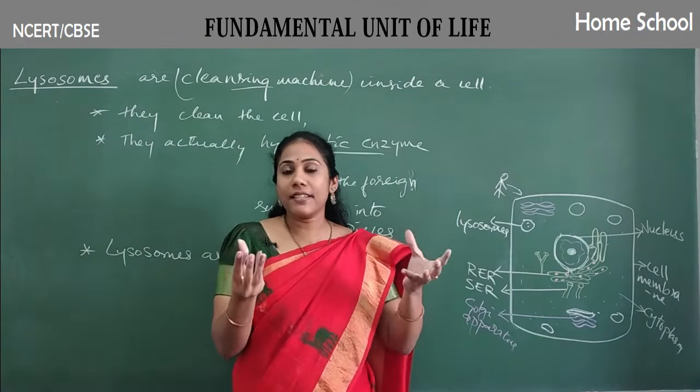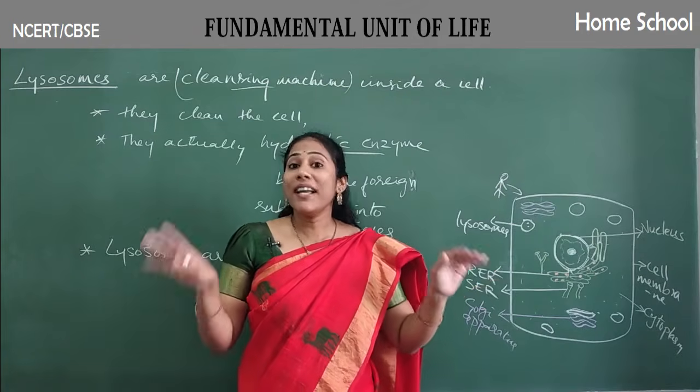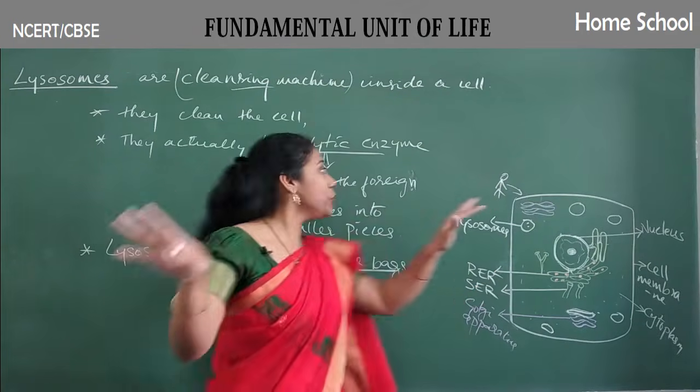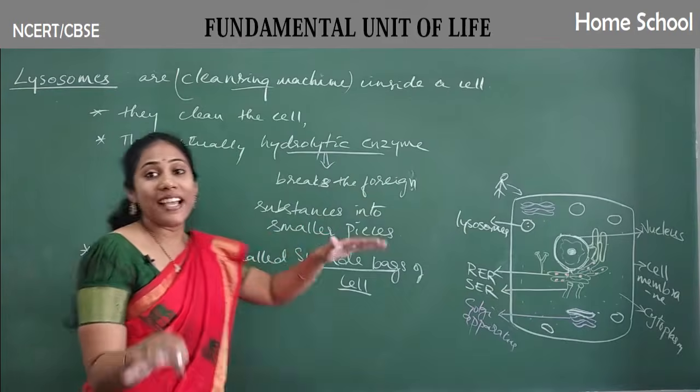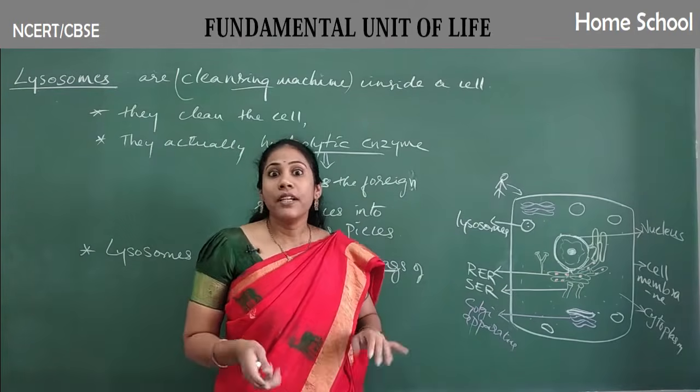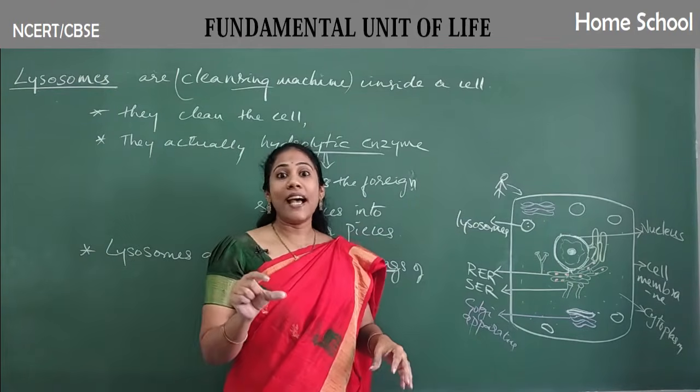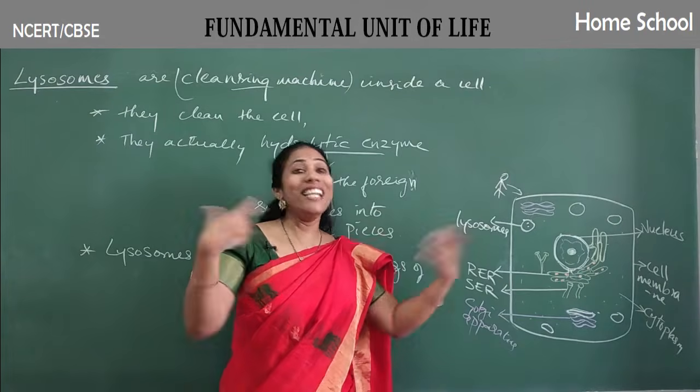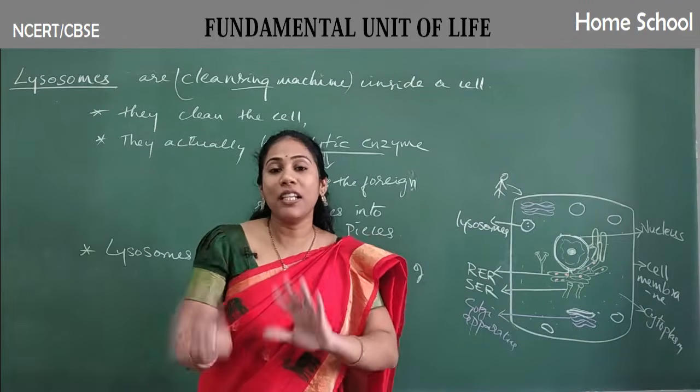They are bag-like structures. Once they burst, too much hydrolytic enzyme is released, and this enzyme can kill the cell by cutting it into smaller pieces.